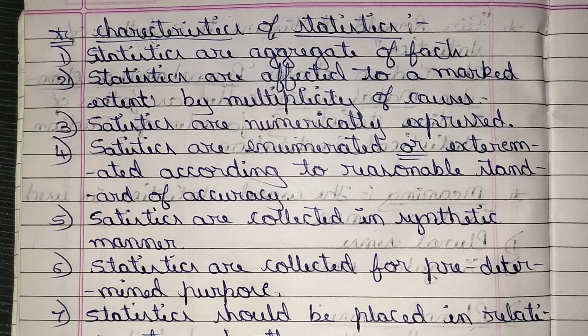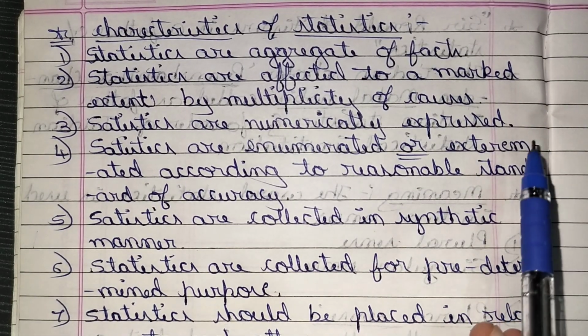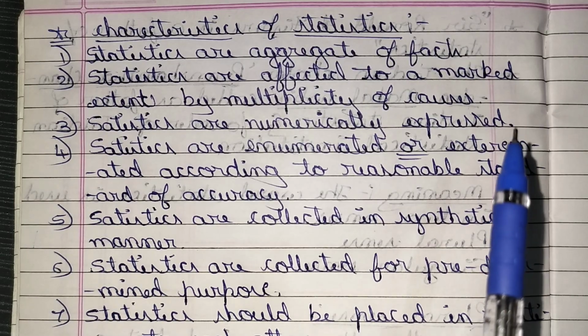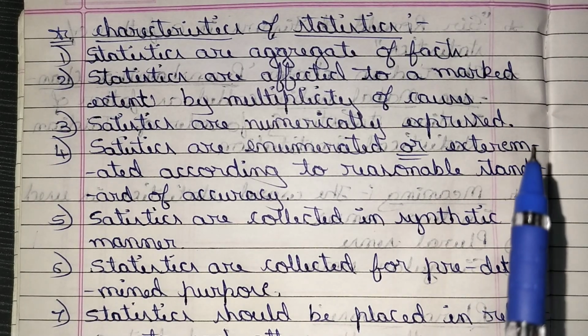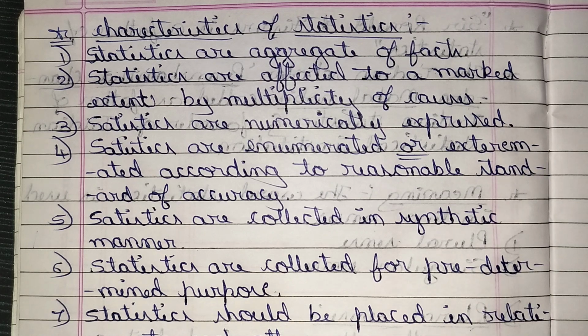We study about the characteristics of statistics, also called the features of statistics. Let me study. The first characteristic is that statistics are an aggregate of facts. Statistics are an aggregate of facts, meaning statistics are a group of facts. Single or unrelated figures are not statistics. It's a group of facts. A single fact is not called statistics.